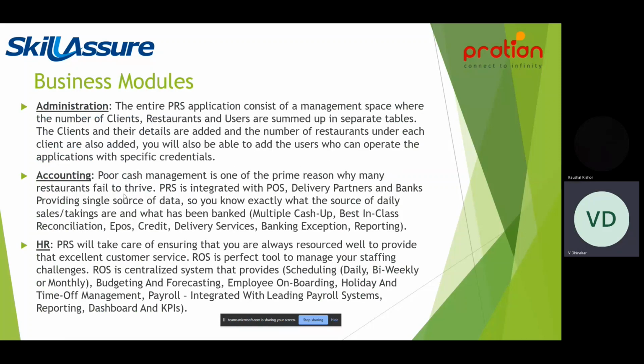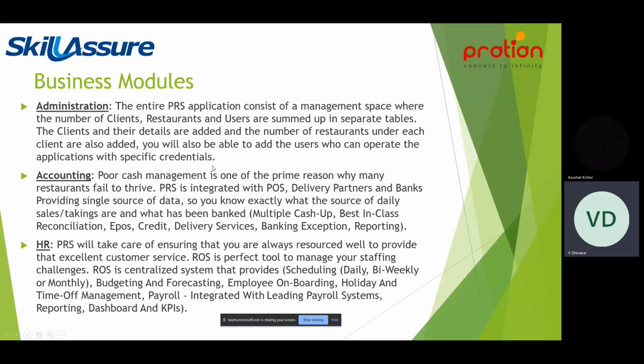So let's talk about the business modules in our project, that is PRS. The first business module is the administration module. The client PRS application consists of a management space where the number of clients, restaurants, and users are summed up in separate tables. The clients and their details are added, and the number of restaurants under each client is also added. You will also be able to add users who can operate the application with specific credentials.